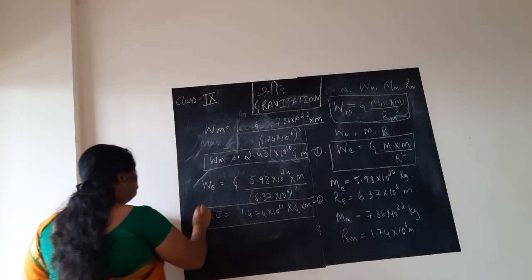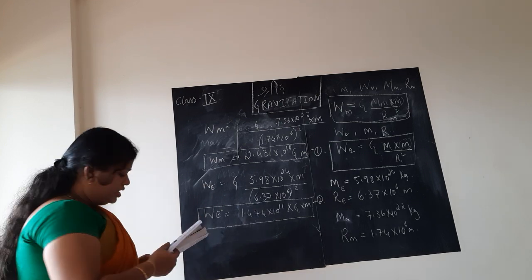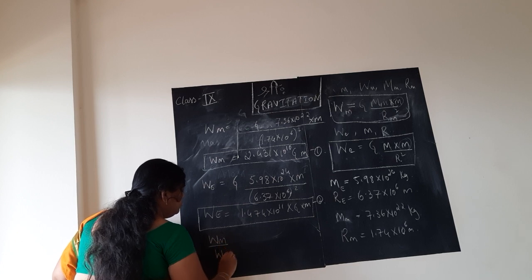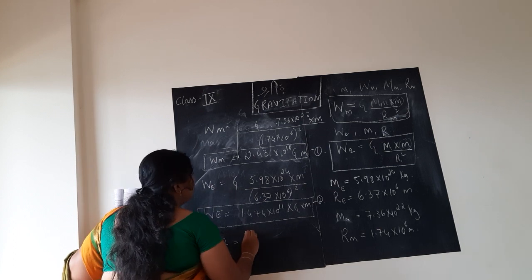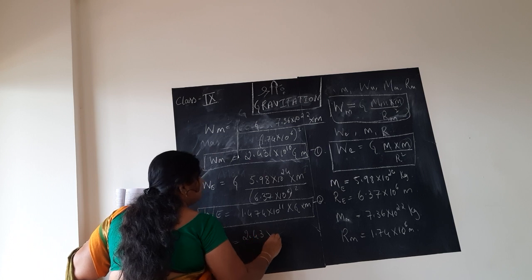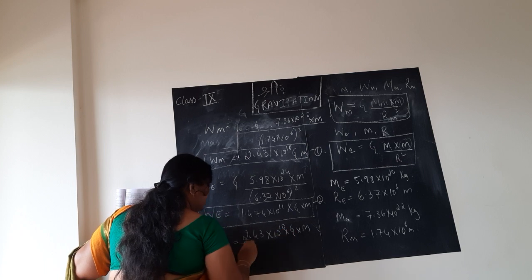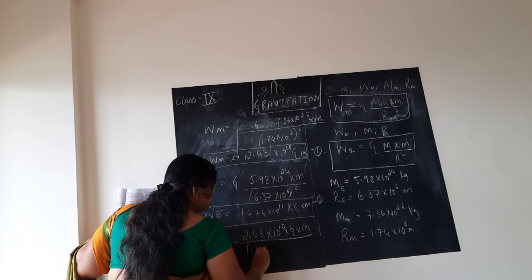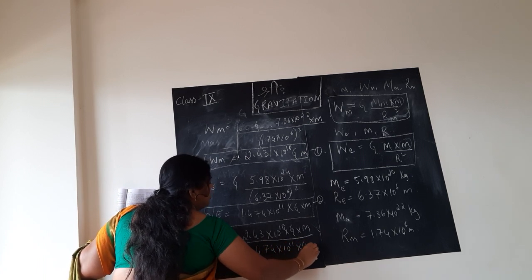So we find out the weight of the object on the moon and the weight of the object on the earth. Here we are going to find the ratio of the weight of the object on the moon to the weight of the object on the earth. So when you substitute, what you get is this value. Wm is 2.43 into 10 to the power 10 into G into M, the whole thing divided by the weight of the object on earth, that is 1.474 into 10 to the power 11 into G into M.